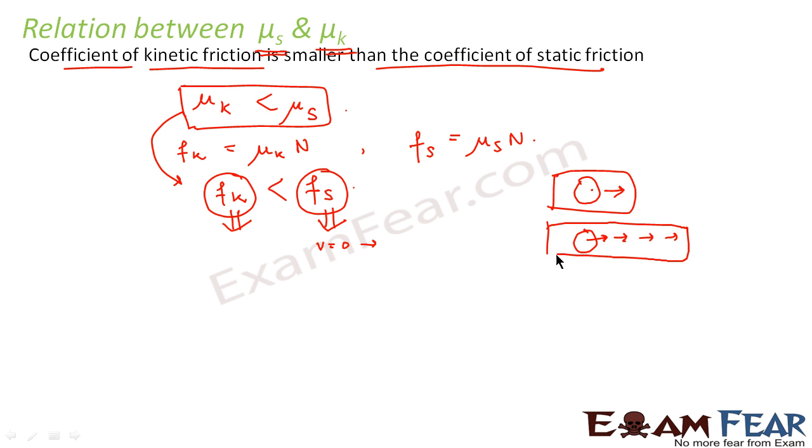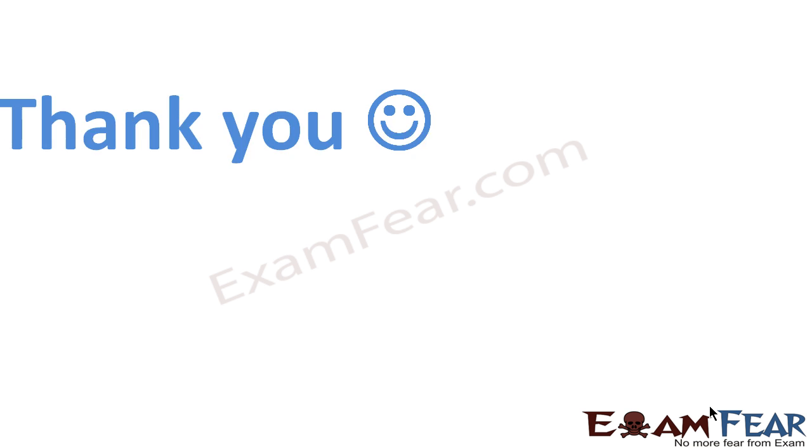As a result, the static friction which is involved in this scenario has a higher value than kinetic friction which is involved in this scenario. So we can see that the value of kinetic friction is generally lesser than, not generally, it is always lesser than static friction, and as a result, the value of coefficient of kinetic friction is always lesser than the value of coefficient of static friction.